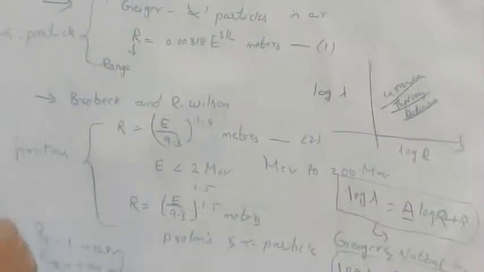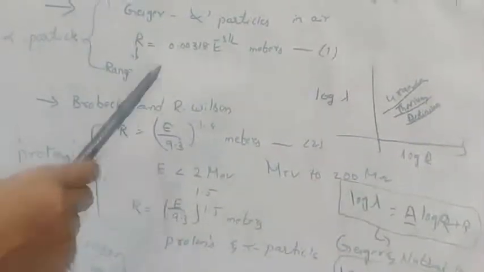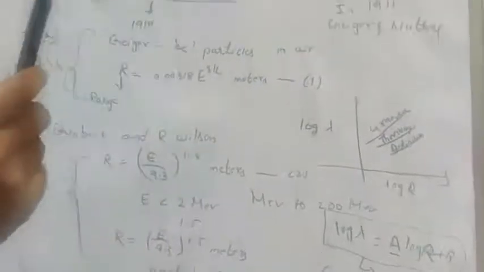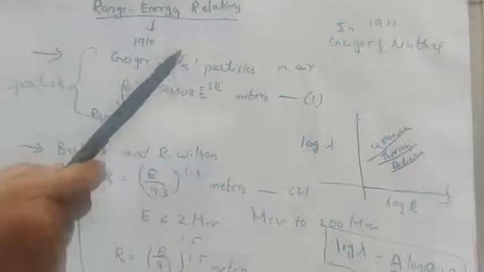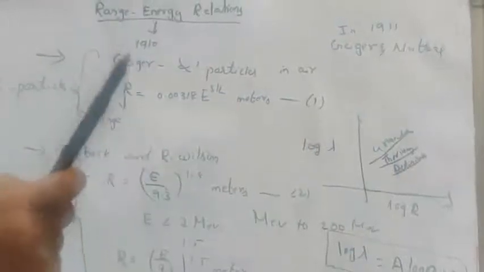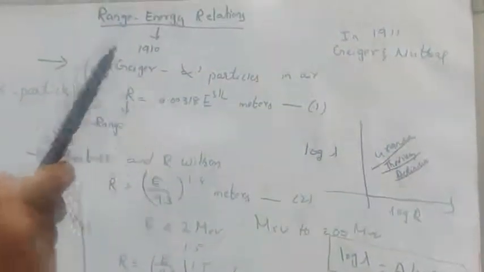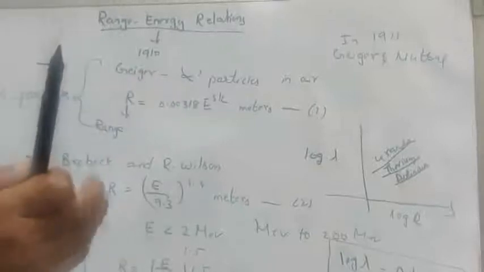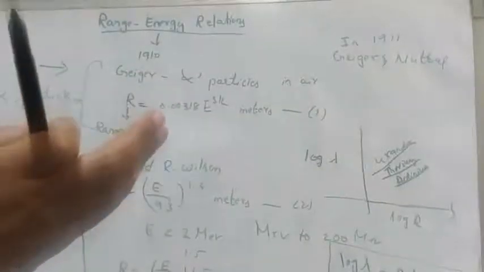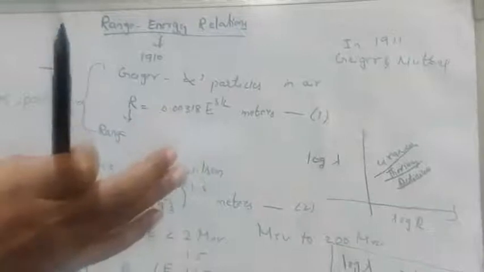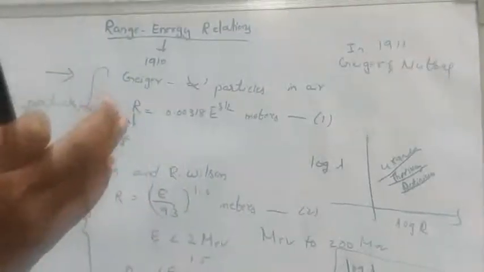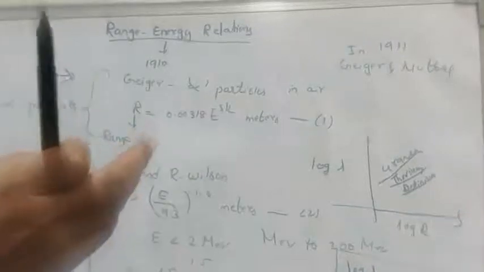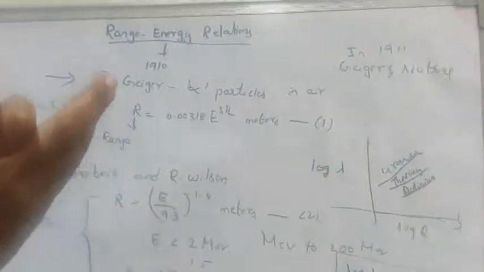Then again in the year 1911, Geiger and Nuttall considered 3 different radioactive series and measured experimentally the logarithm of range and the logarithm of disintegration, and they observed a straight line.